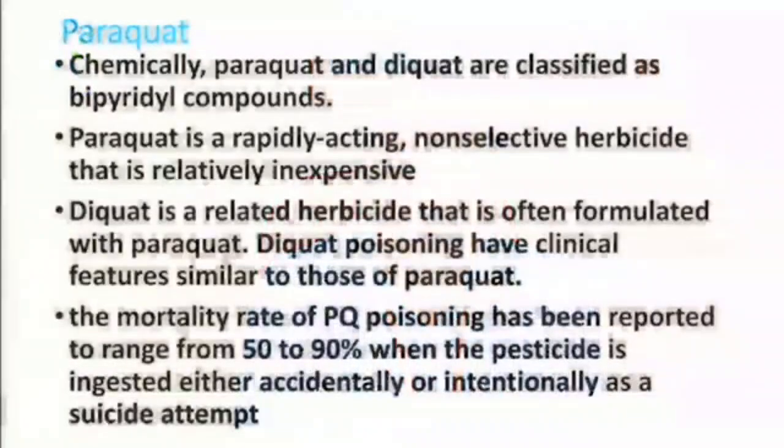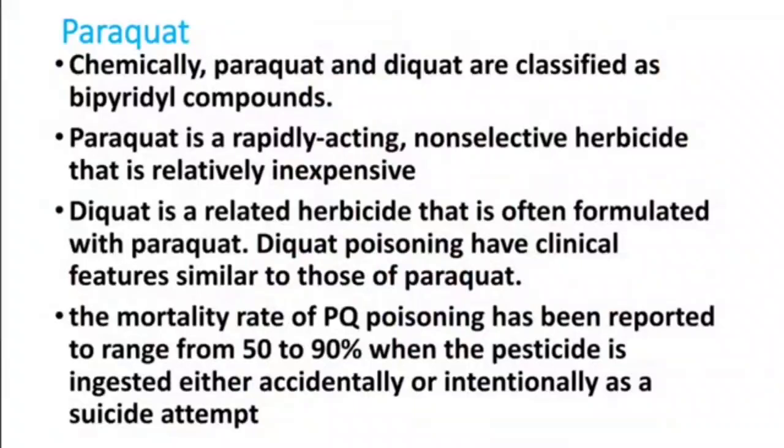Today we are discussing paraquat poisoning. You know that paraquat is one of the most common herbicides used in our country. Paraquat is widely available. There are two similar chemical components, paraquat and diquat. Paraquat is freely available in our country. It is used as a herbicide. It's a non-selective herbicide that is relatively inexpensive. That's why it is very commonly available in our state and country.